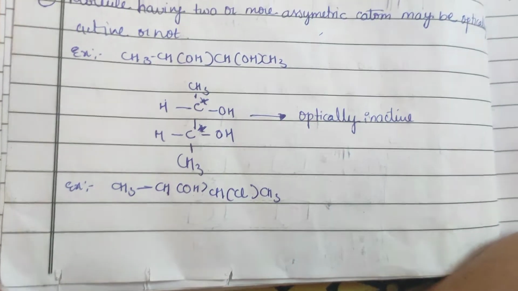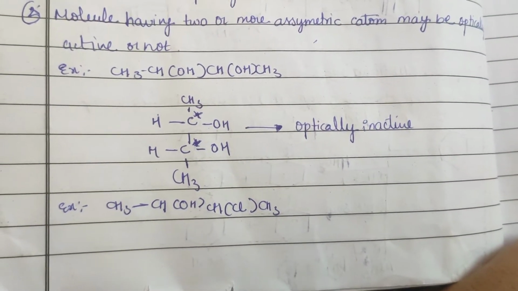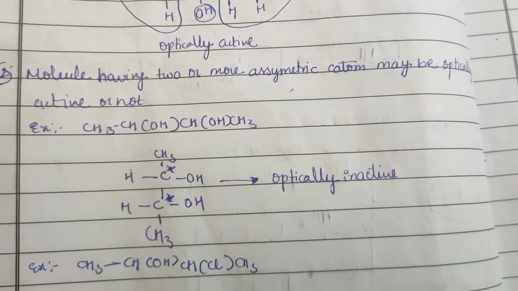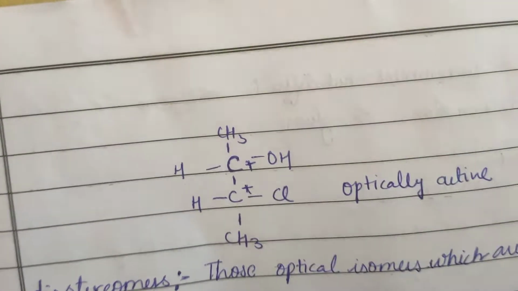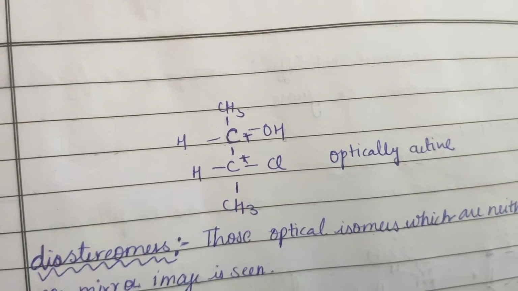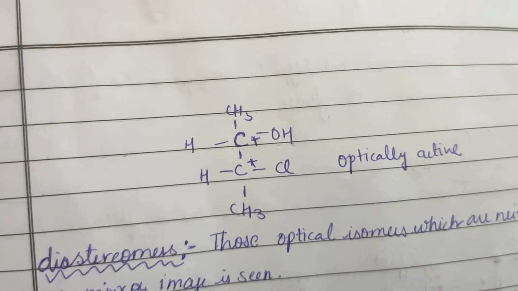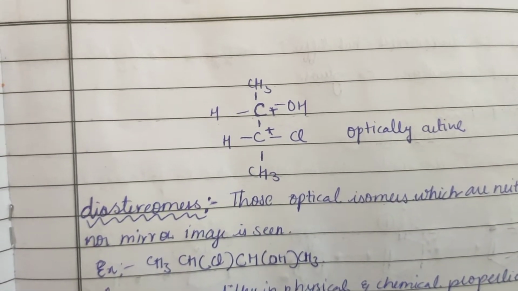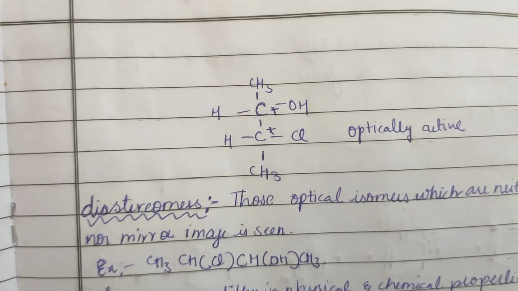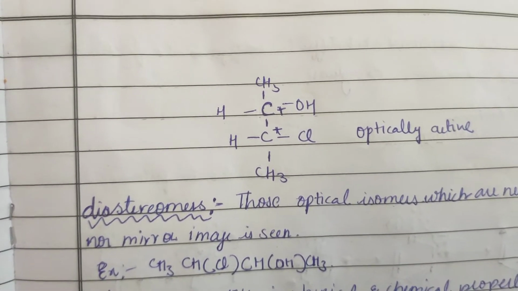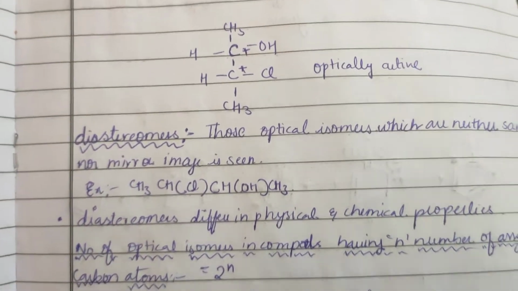Whereas another example, CH3, CHOH, CHCl, CH3, is optically active. Both have two chiral carbon atoms, but one is optically inactive and the other is optically active. So we can say that a molecule having two or more asymmetrical carbon atoms may be optically active or not.